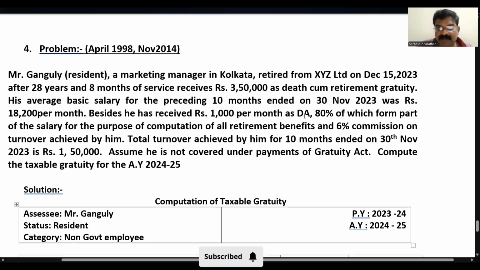Besides, he has received rupees 1,000 per month as DA. Dearness allowance, how much he is receiving? 1,000. 80% of which forms part of salary for the purpose of computation. So this enters into the retirement benefit. So we need to calculate here. And 6% commission on the turnover achieved by him. See, commission also they have given. Total turnover achieved by him for 10 months ended on 30th November 2023 is rupees 1,50,000. So 1,50,000 into 6 by 100 will be his commission. Assume he is not covered under the Payment of Gratuity Act. Compute the taxable gratuity for the assessment year 24-25.